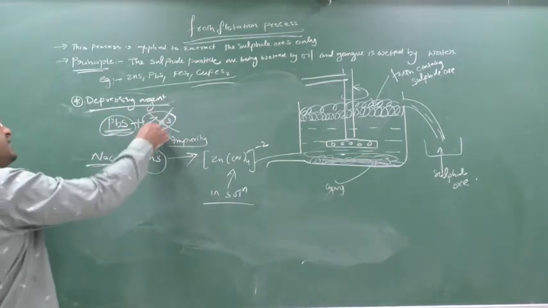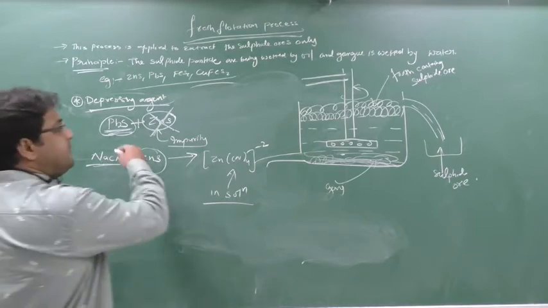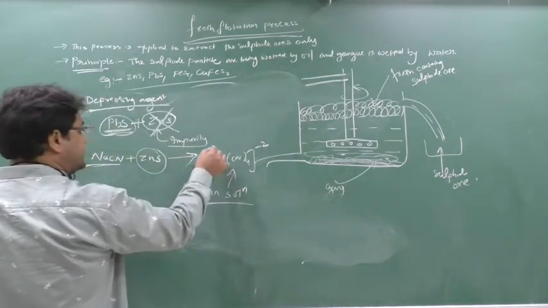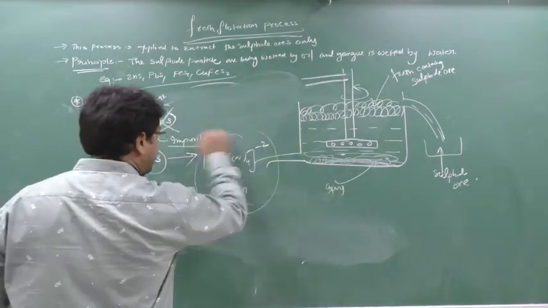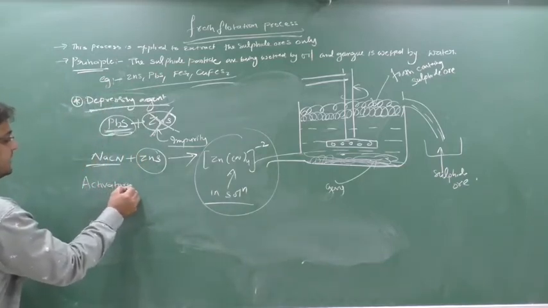So I have depressed this ZnS using a depressing agent. This is the role of the depressing agent. But I need this ZnS back. Now the PbS will be removed. Now what is remaining in the solution? In the solution, remaining is this. Now what will I do? I will use activators. What will I use? Activators. So what is the role of activators?